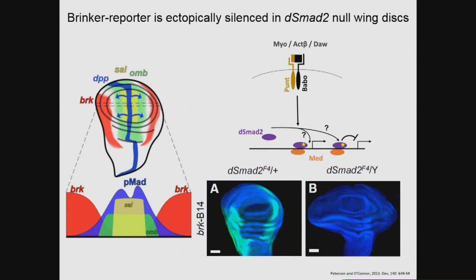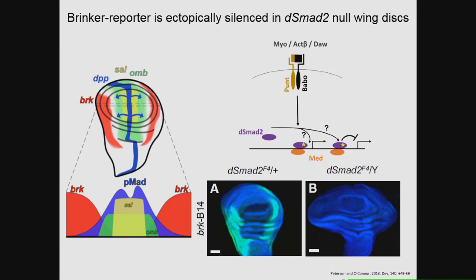So, you can see the pattern of the wild-type Brinker reporter, which is in green here, which is expressed in the flanks of the disc. And when we checked the reporter expression in the DSMAD2 mutants, we saw it was completely silenced.